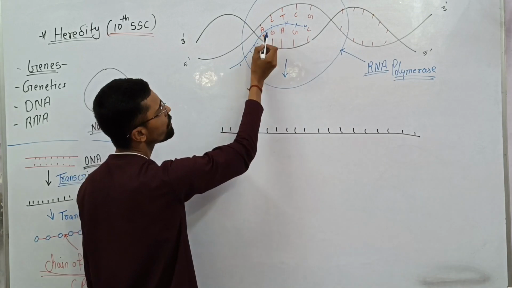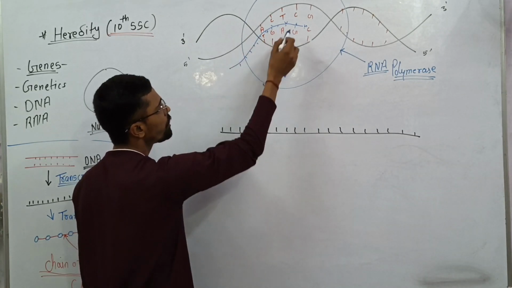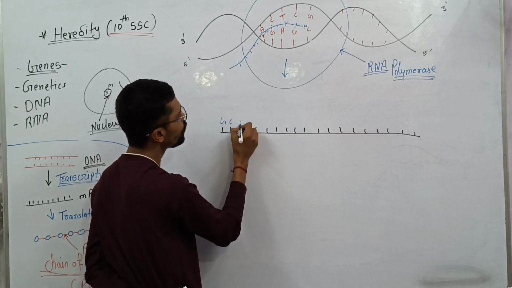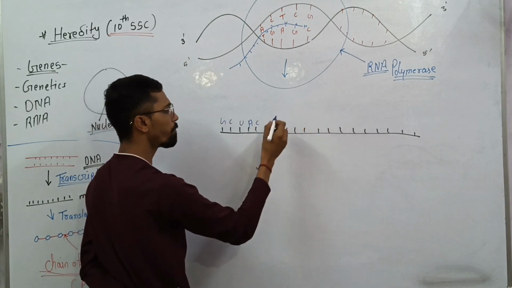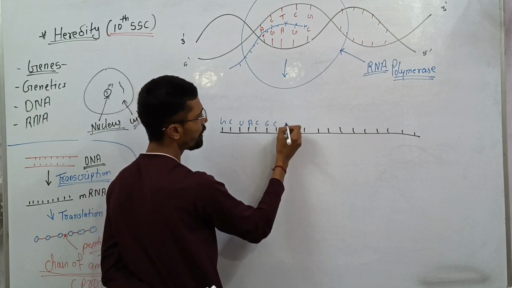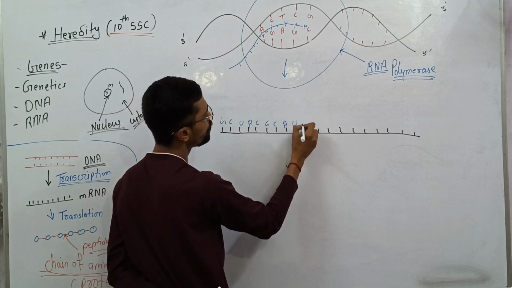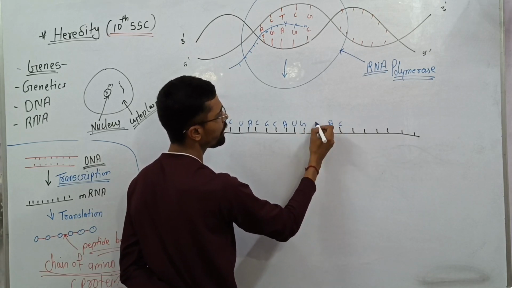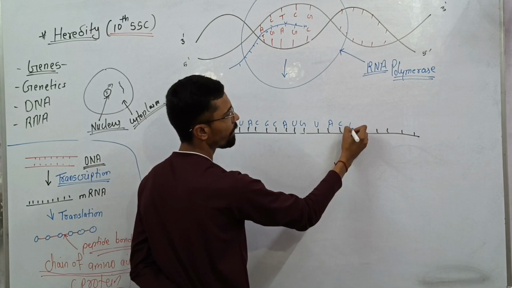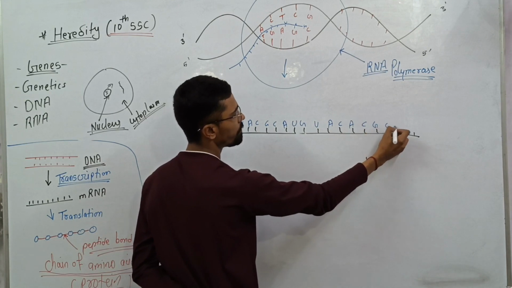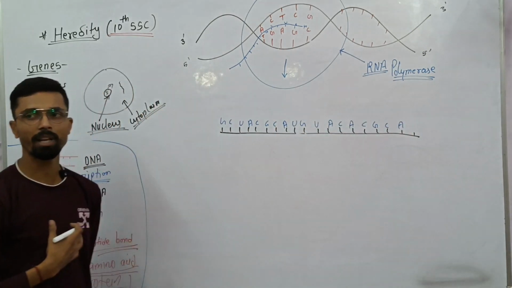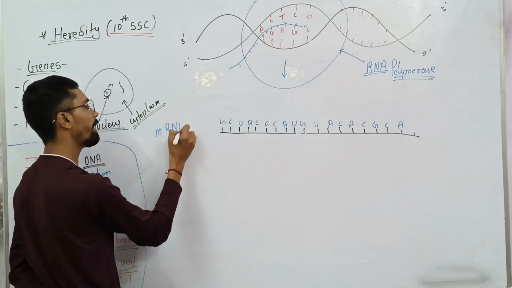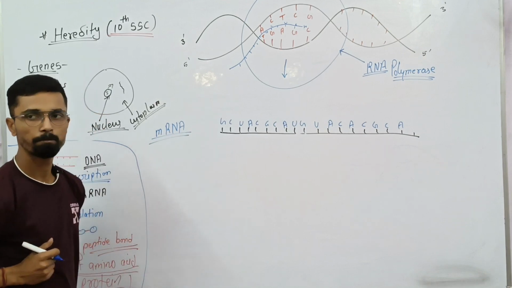G is having C, T is having A. So these are the codes, like C, G, U, A, C. No, it's not a T, it's U. These are the codes, and this is called mRNA.